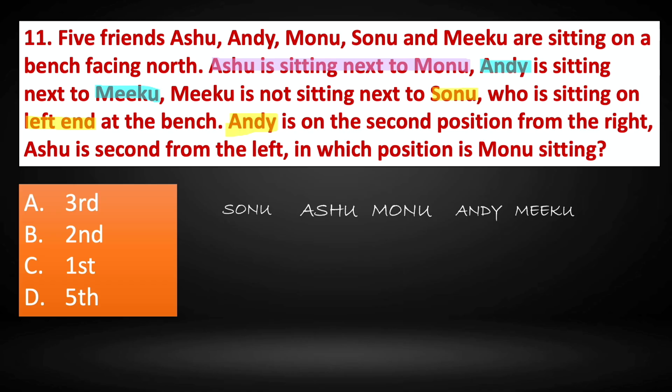Andy is on the second position from the right. Yes. From the right, if we see, after Miku is Andy, who is the second position from the right. Ashu is second from the left. So Ashu is sitting next to Sonu, second position from the left. In which position is Monu sitting? So the correct answer is third. Monu is sitting in the third position.